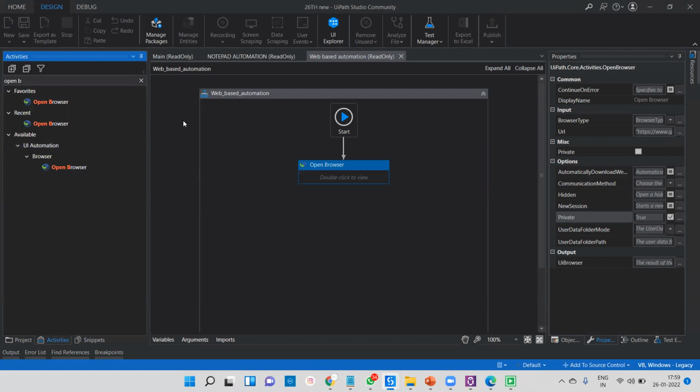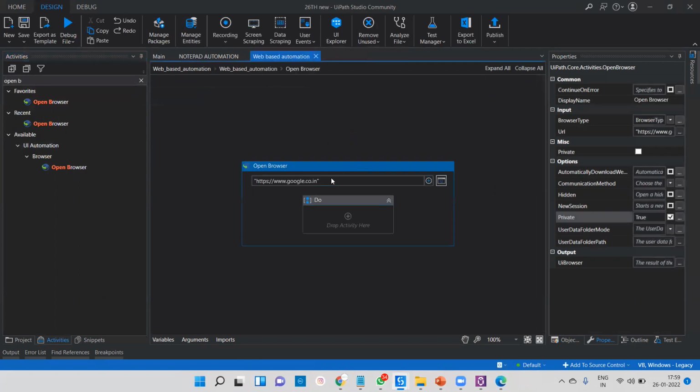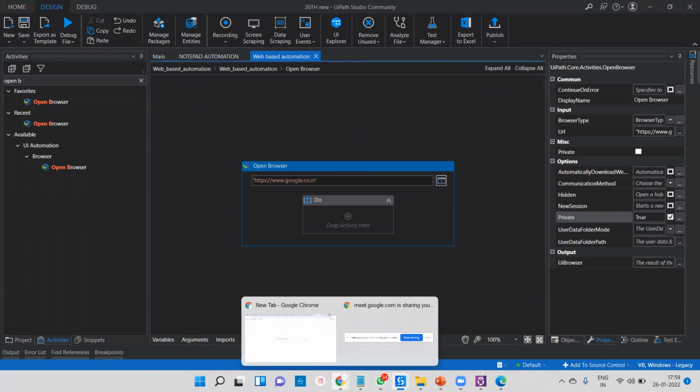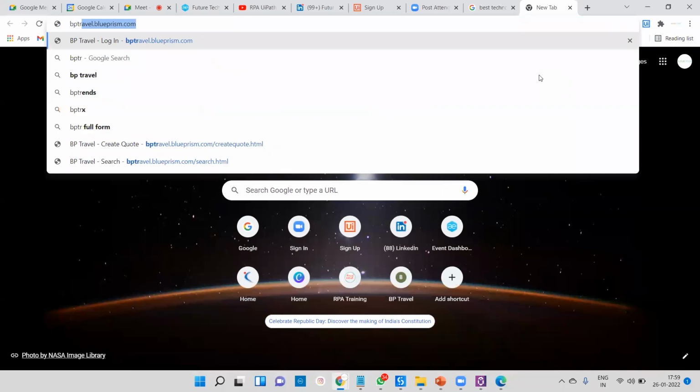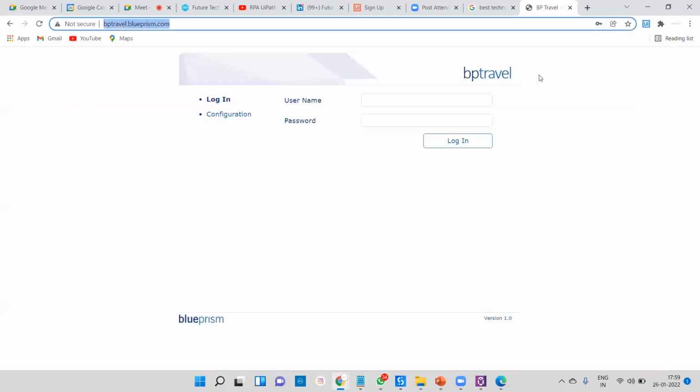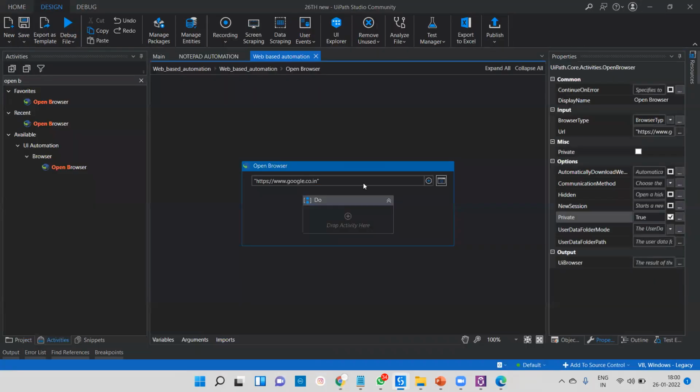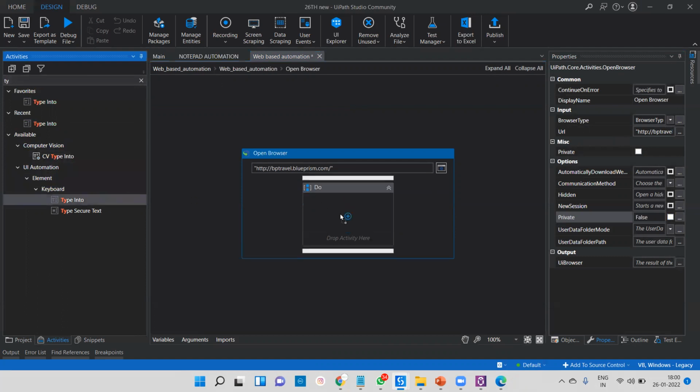Okay, one login screen also I'm going to show you. Let me change the URL also. So you can see here this aviation sector URL, and here we have to pass the ID and password. So I'm going to change the URL here and pass it. Save, and we are going to automate. Here we have to spy the two things, your ID and password. I want to go inside this login screen.